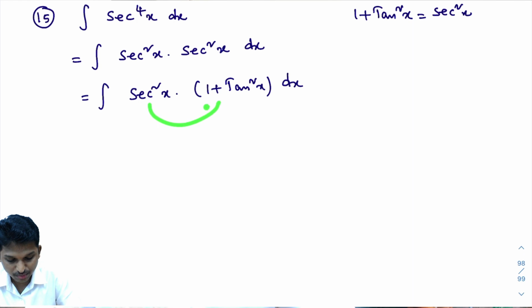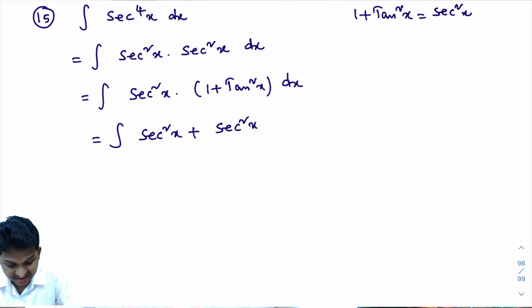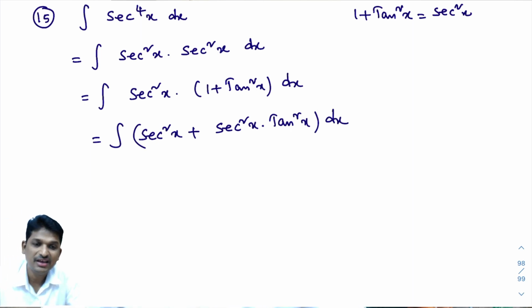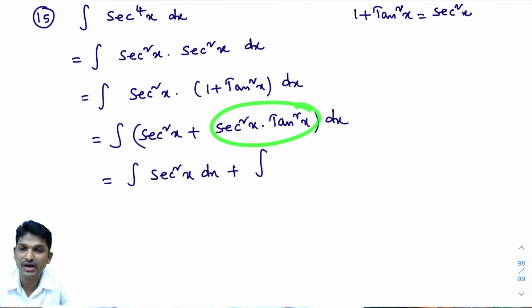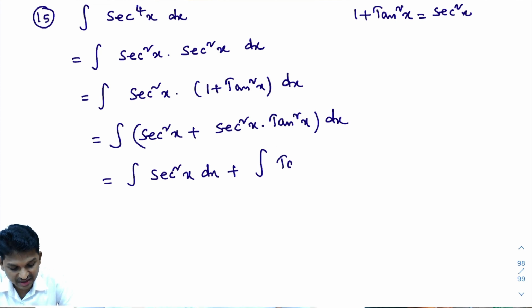Now what I'll do, I'll multiply secant square x into this term. Then what you will get, that equals integral of secant square x plus secant square x into tan square x dx. I hope you are understanding. In case you feel I am going a little faster, please let me know. Right? Now I need to integrate each and every term. Integral of secant square x dx, plus integral of, just for our convenience, secant square x into tan square x, it is multiplication, na. I'll write this as tan square x into secant square x. Tan square x can be written as tan x whole square into secant square x dx.